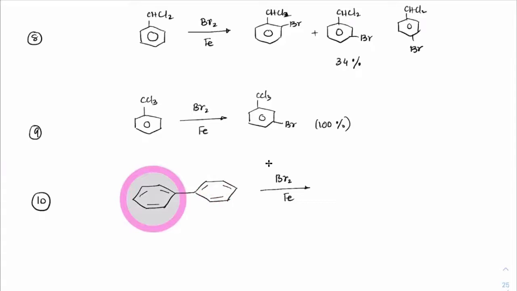The other phenyl will always be ortho-para directing. So we will have this position and this position. Which position is more preferable? Para is more preferable because it would have less crowding. So you can guess what the product is there. We can have this group here, with Br getting on this position.